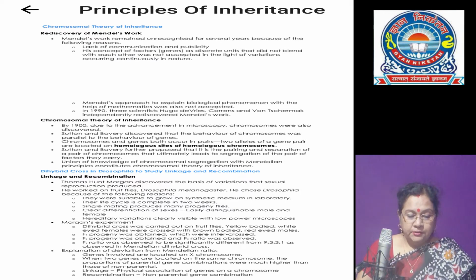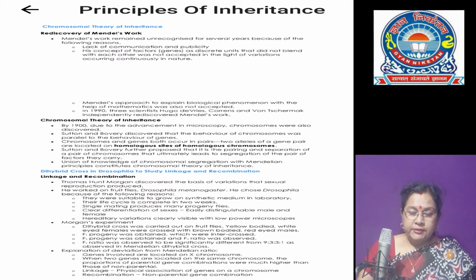Like Mendelian alleles, the chromosomes are also found in pairs. The sperm and the egg have haploid sets of chromosomes and fuse to re-establish the diploid number of chromosomes in the zygote.